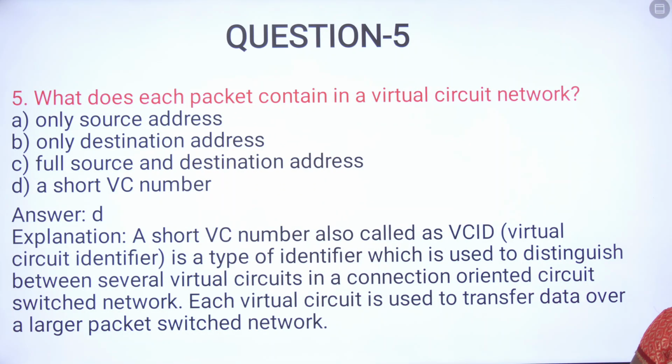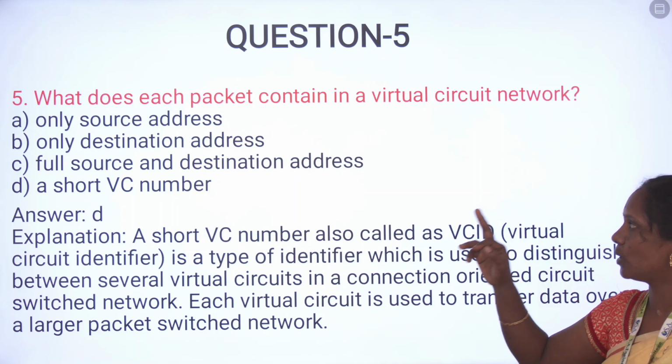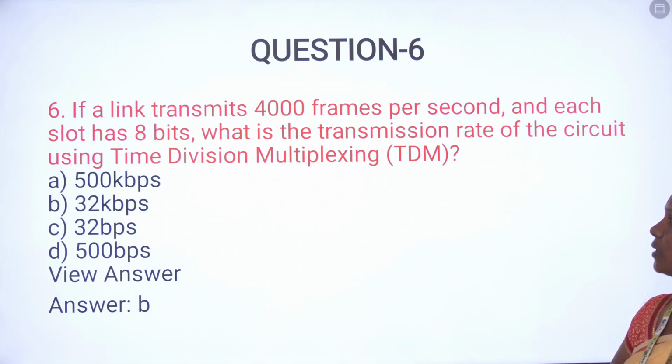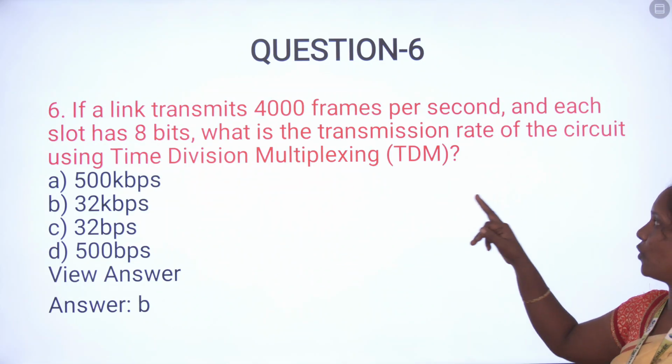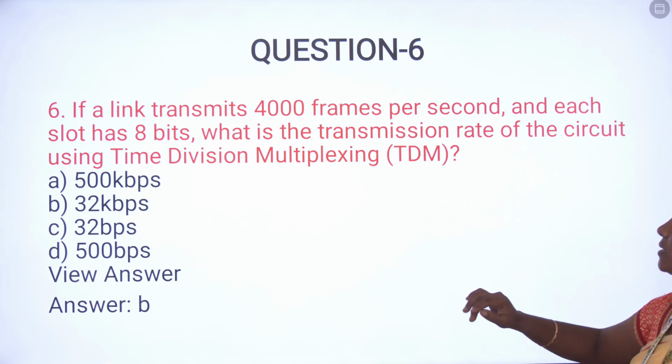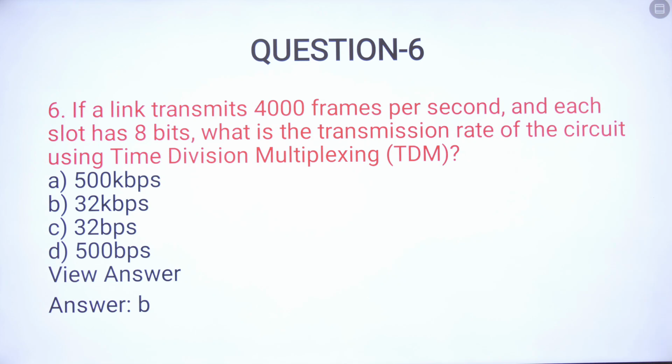Next, fifth question. What does each packet contain in a virtual circuit network? So only source address, it is already. Next, sixth one. If a link transmits 4000 frames per second and each slot has 8 bits, what is the transmission rate of the circuit using time division multiplexing?